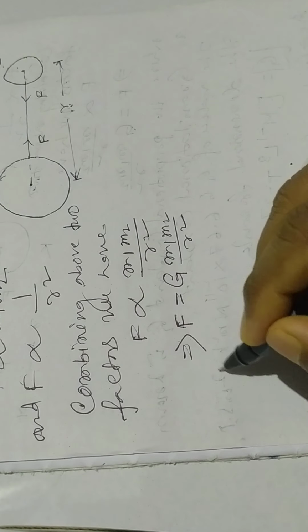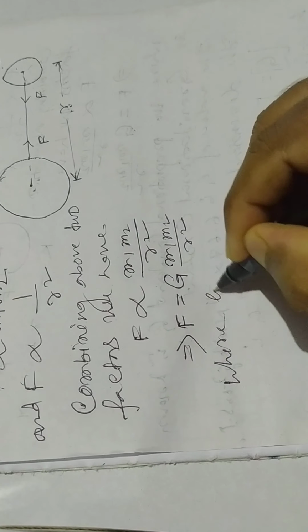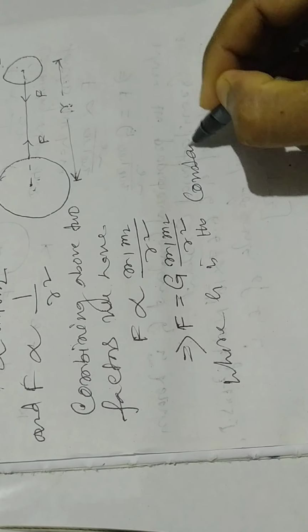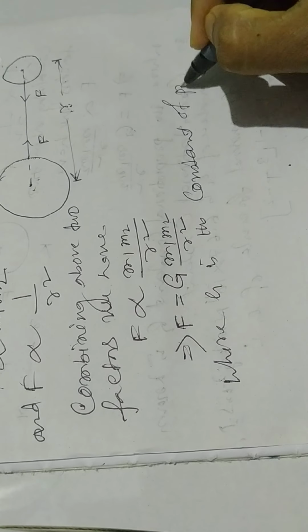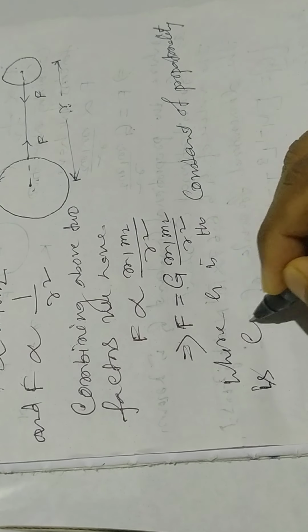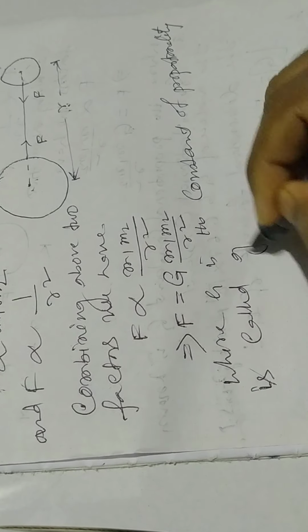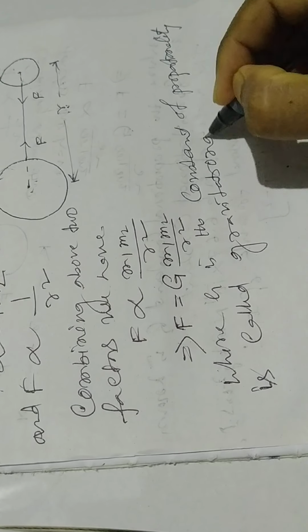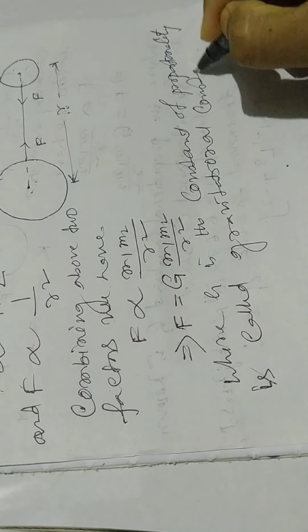G is the constant of proportionality, called the gravitational constant.